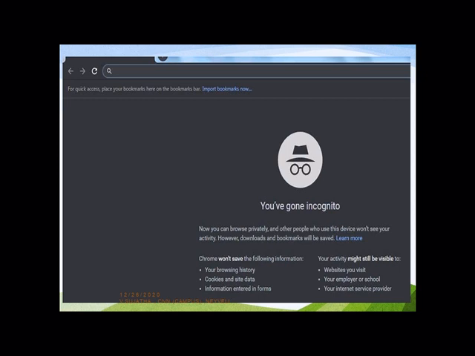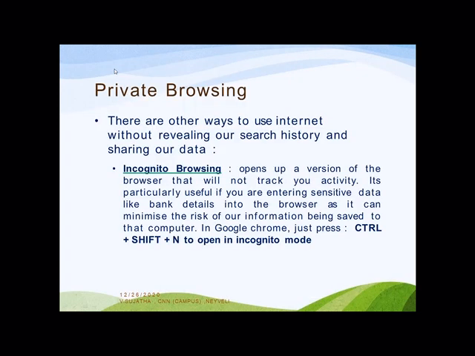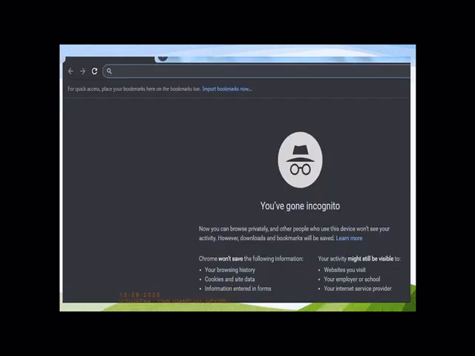While we are in the incognito mode, the screen will look like this. As usual, in the address bar, you type the website address. Through this, it opens a browser that will not track your activity. It is particularly useful if you are entering sensitive data like bank details into the browser. It can minimize the risk of our information being saved to the computer. Clear? So that is private browsing through the incognito mode. If you are doing anything, it will be safe.